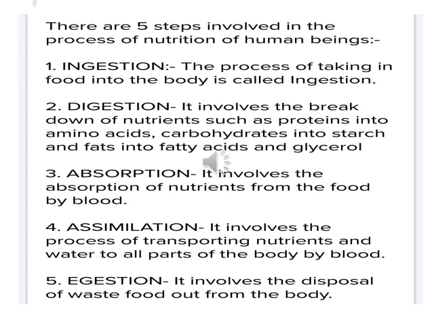Now as the food is completely digested, the absorption part comes. Here the nutrients from the food are absorbed by the blood vessels, and these blood vessels are there in the intestinal wall. After the absorption is over, assimilation comes. Assimilation means the transporting of nutrients and water to all parts of the body cells by blood vessels.